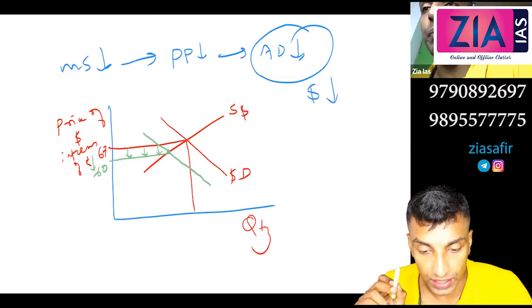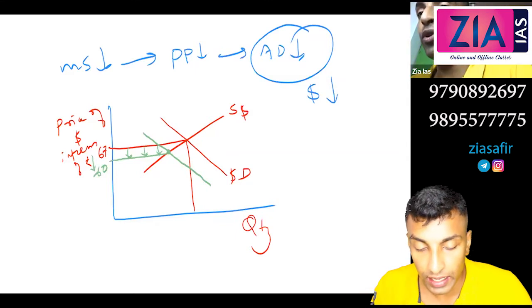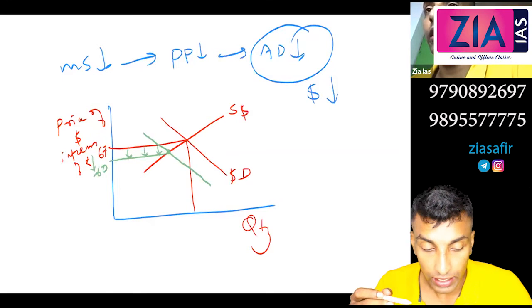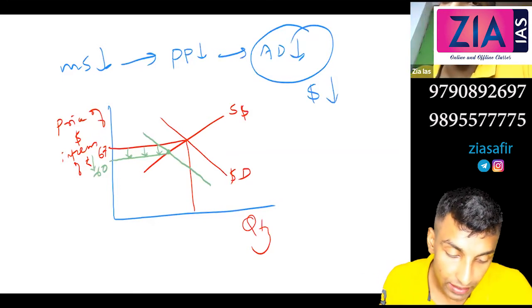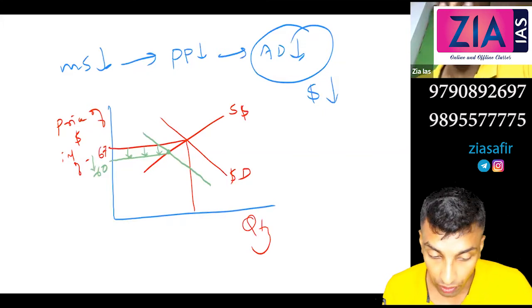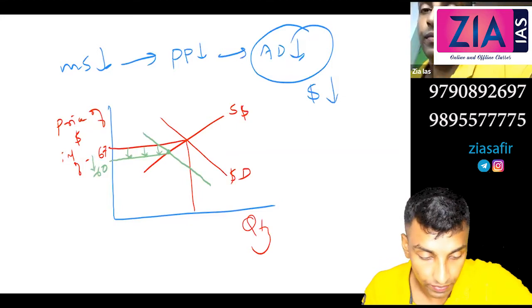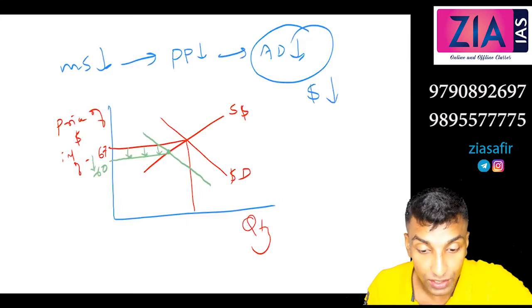Not in case of appreciation. In case of appreciation, exporters will get less, because exporters get paid in what? In dollars. So if $1 is 67 rupees, then it is good for whom? It is good for exporters, so they will export. But if the dollar is 60, the exporters are losing, no? So depreciation is good for export.